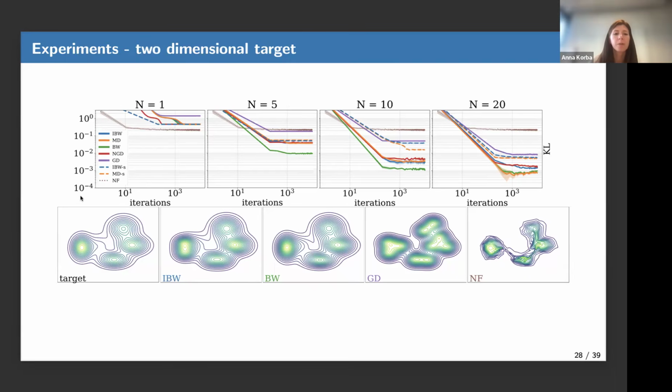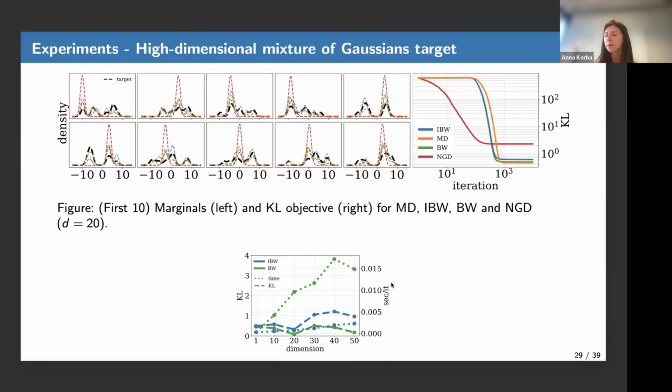Okay. So this was for the two-dimensional experiments. We have more experiments. Still in this paper, we consider target distributions that are mixtures of Gaussians, but in high dimension. These are more illustrative experiments, in dimension d=20. We compared the same schemes. We looked at the marginals. What we saw is that the natural gradient descent scheme, the red one, was performing less well than the others.